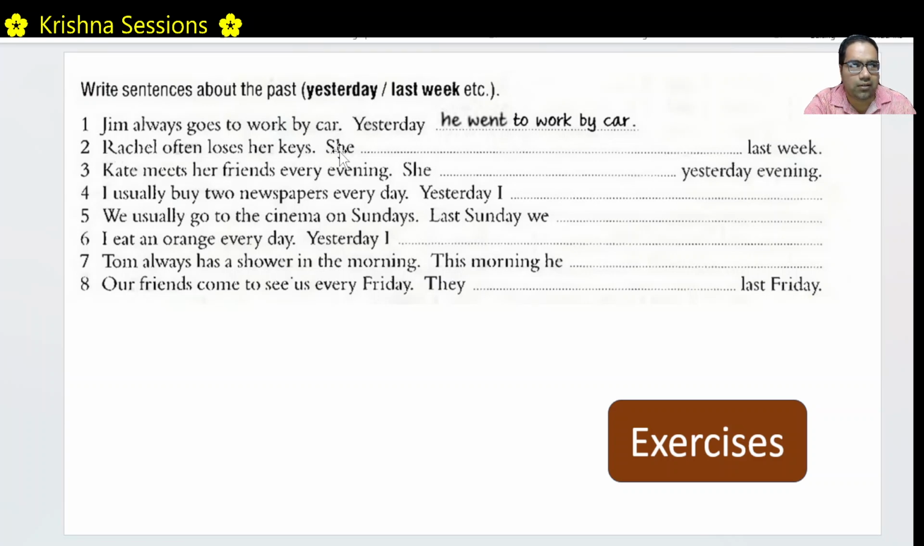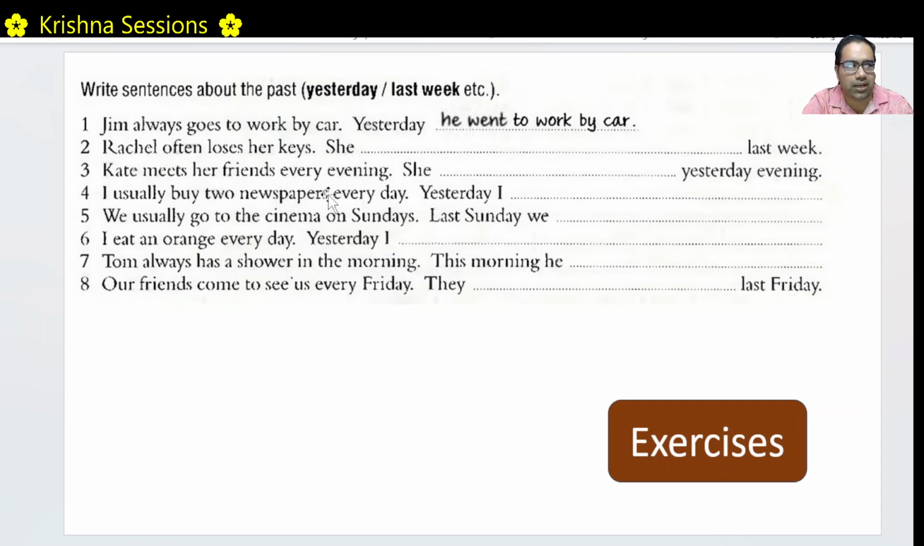Rachel often loses her keys. She lost her keys last week. Right. Last week was a specific instance which happened. That's why she lost her keys last week. Kate meets her friends every evening. This is a regular affair, that's why meets, simple present. She met her friends yesterday evening because yesterday evening was a past thing and one specific thing. Right. She met her friends yesterday evening.